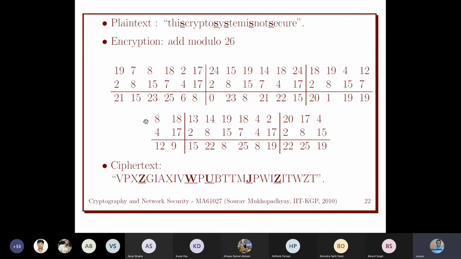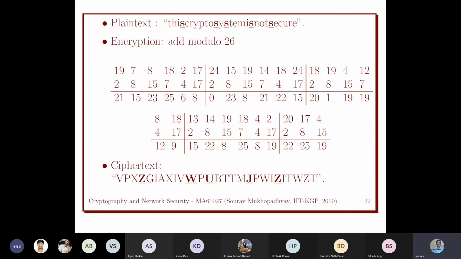Even if we count the frequency for a long ciphertext, we cannot say that this is the high frequency, because this S is mapping to different alphabets, so we may not get that frequency difference there. One may be high frequency, but even if we have that, we cannot say that it is mapped by E, because some other letter can also map to E.